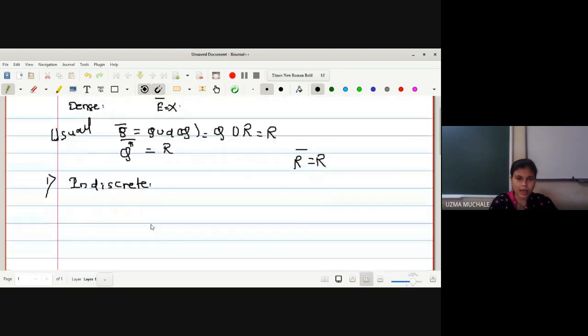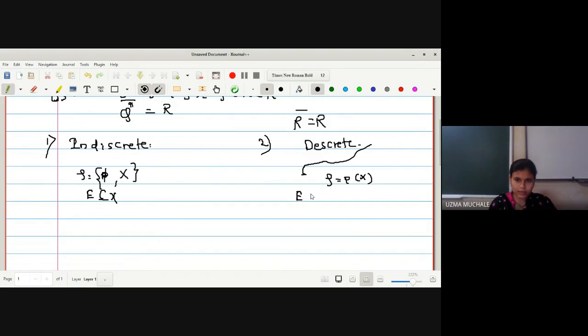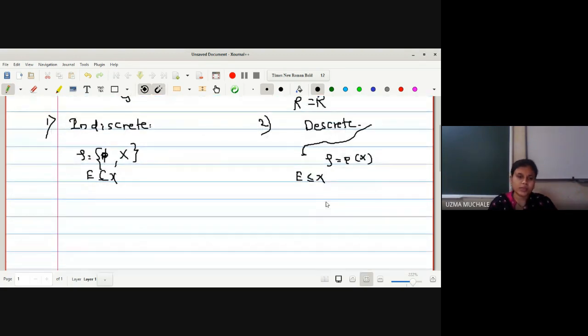Let us see what will happen for the indiscrete topological space. Initially we have tau equal to phi and X. Then the second one is the discrete topological space, for which tau is equal to the power set of X. Now let us take any subset E of X in both cases. We don't know what X itself is, and that's why we don't know what E is. But in general, we want to find the effect of E with the help of the indiscrete and discrete topological spaces.